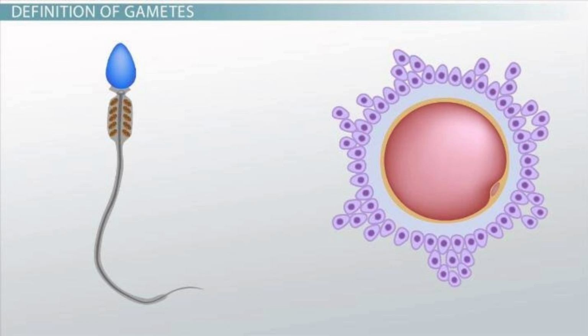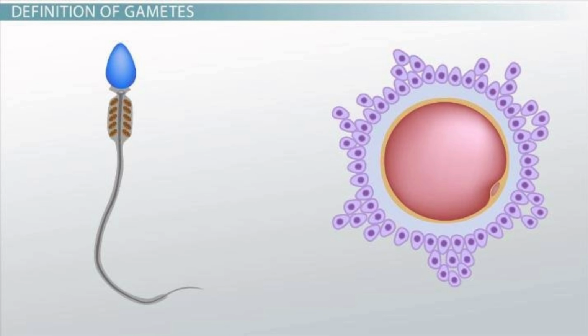It has a long tail and it can swim. Both the male and female reproductive cells are cells, children. The female reproductive cell is the ovum. Both are involved in the process of producing offsprings. These cells are called gametes.